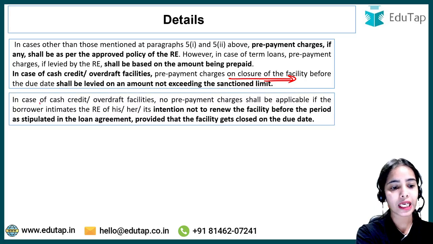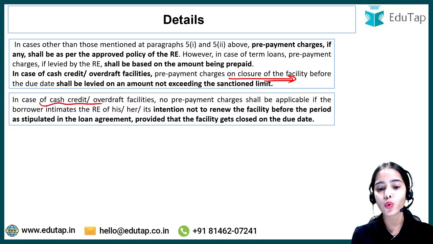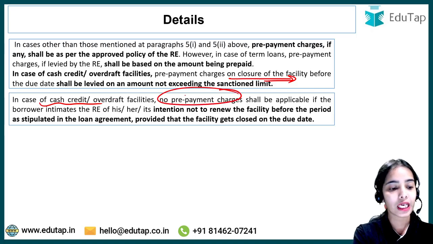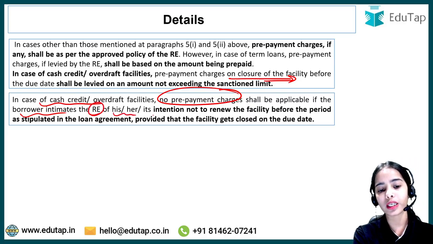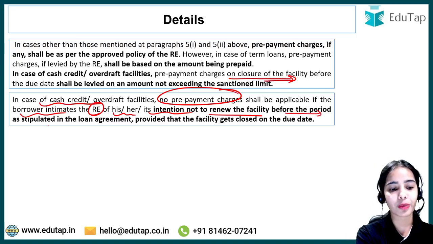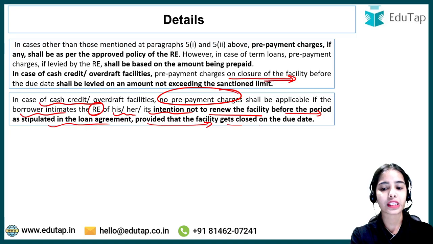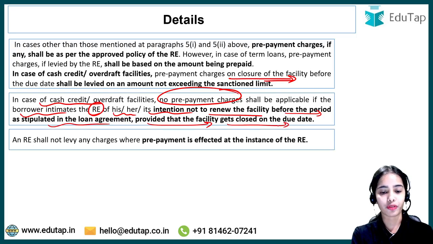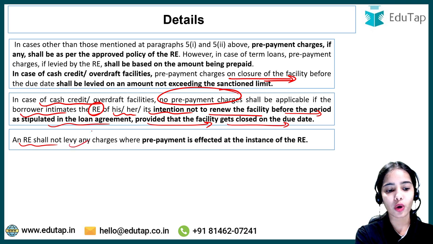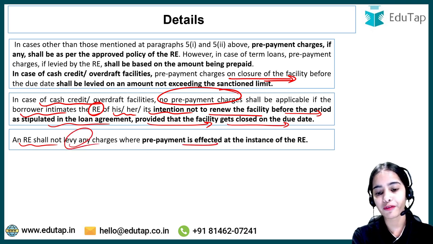Now in case of cash credit or overdraft facilities, no prepayment charges can be levied if the borrower has already informed the regulated entity of his or her intention not to renew the facility before the period as stipulated in the loan agreement, provided that the facility gets closed on the due date or before that. The regulated entity shall not levy any charges where the prepayment is effected at the instance of the regulated entity.